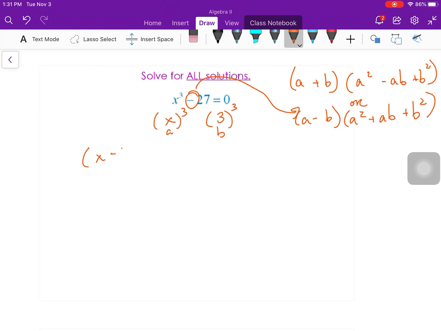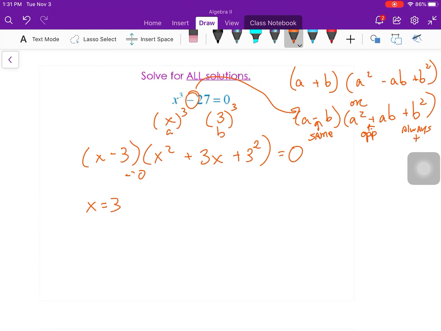So x minus 3, x squared, okay, plus 3x, or x times 3, whichever way you want to write it, plus 3 squared. So remember, the signs are the same, that's the opposite, and this is always a positive. Okay. So I can make that into 9 right now if you want me to, but I'm almost going to leave it alone for a second, because right here I'm going to be able to solve this one. I'll get x is equal to 3.